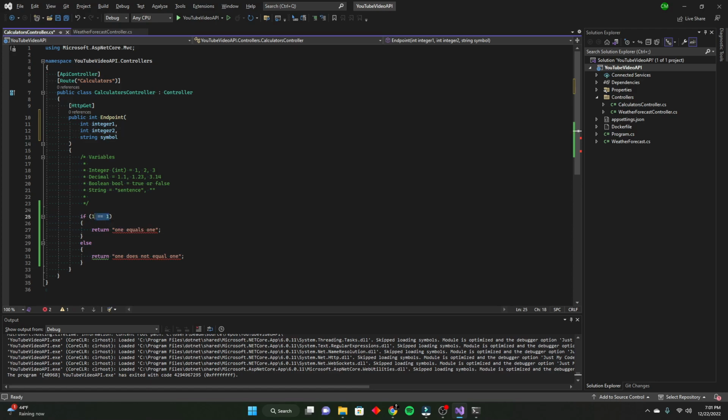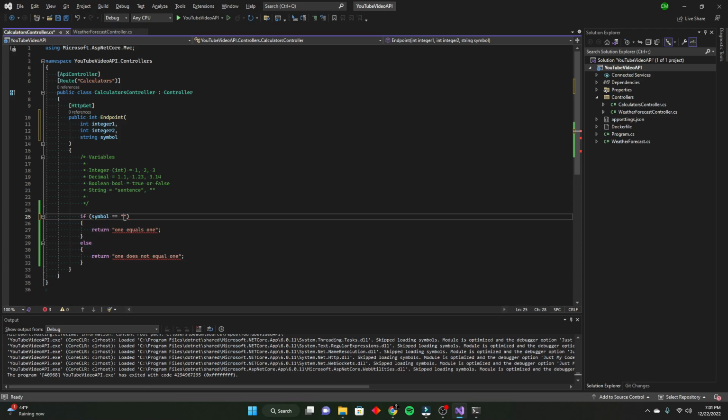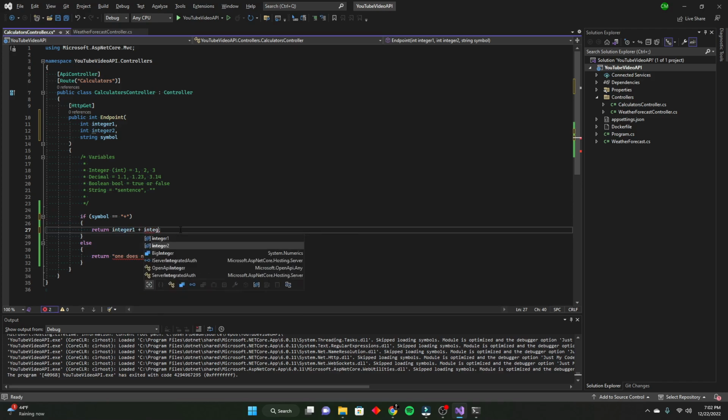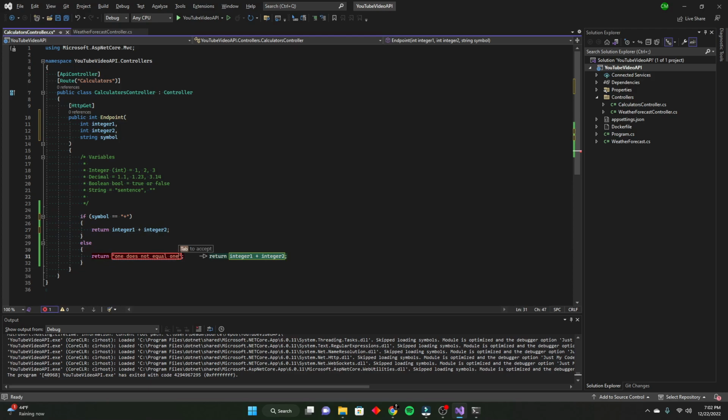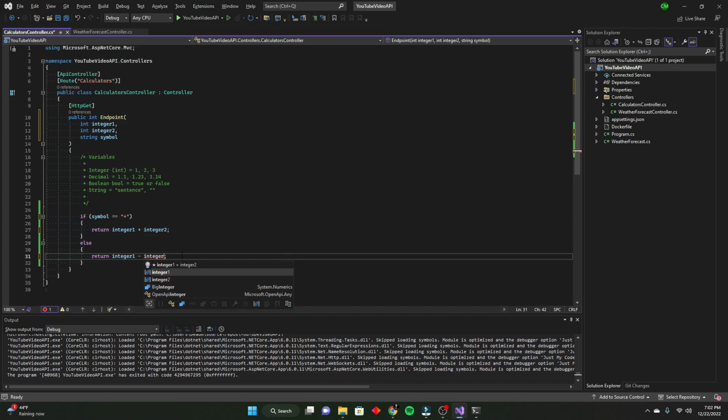So that way, if symbol equals, let's say, a plus sign here, do integer 1 plus integer 2. Otherwise, we should return, I don't know, integer 1 minus integer 2.